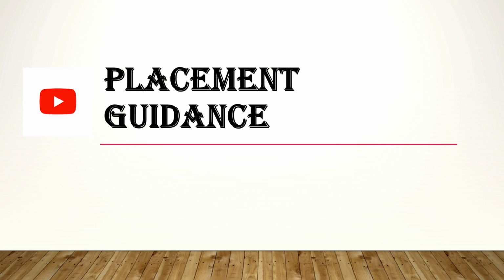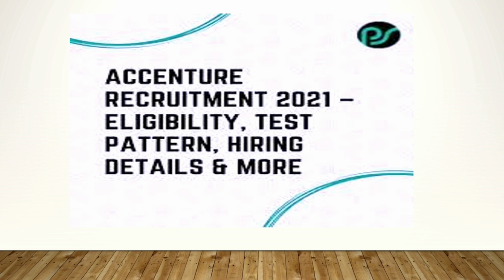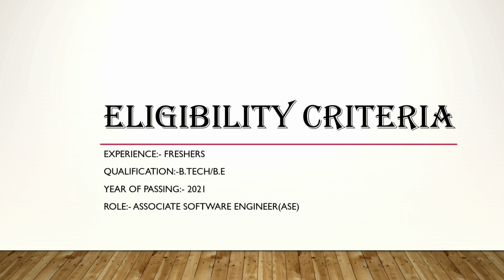So today in this video, we will see the step-by-step process of filling the Accenture Off-Campus 2021 drive form. We will cover all the eligibility, test pattern, hiring details and more about this drive. So the eligibility criteria is: experience is freshers, qualification BTech and BE, year of passing is 2021, and the role which Accenture is offering is Associate Software Engineer.